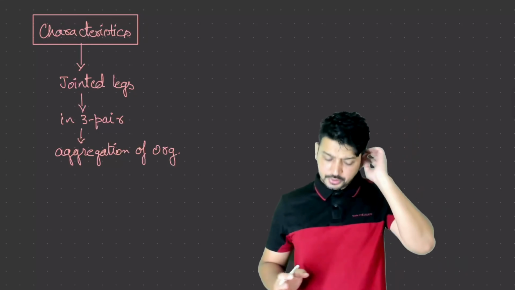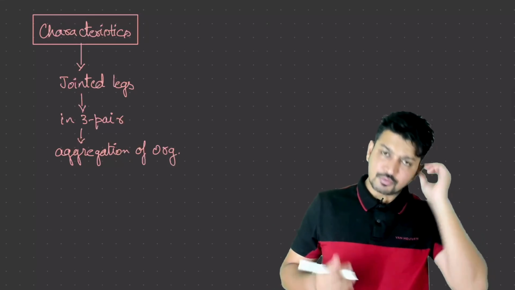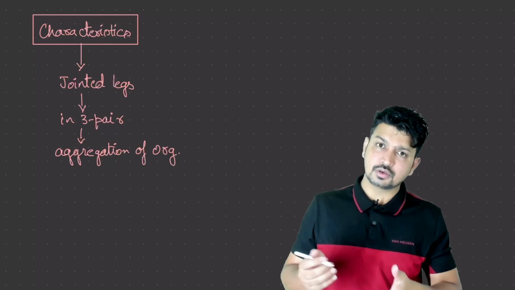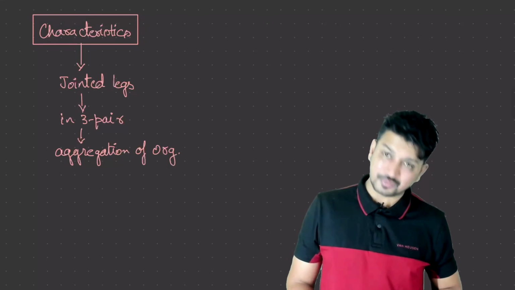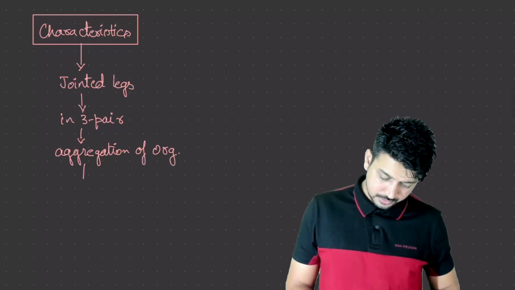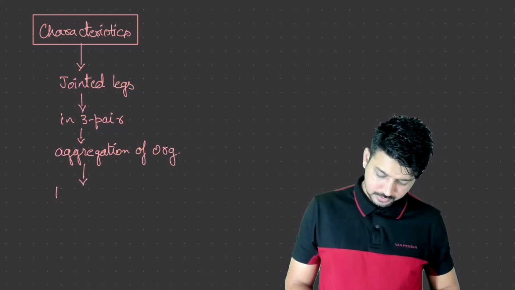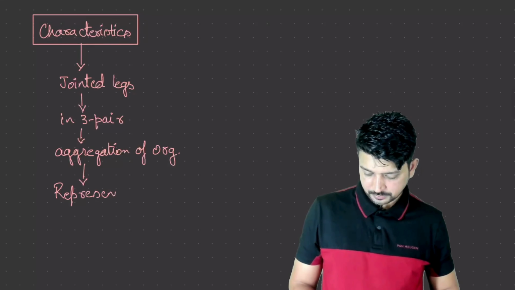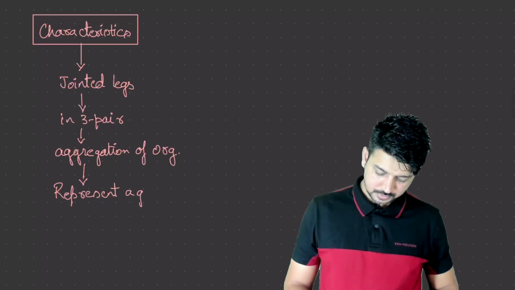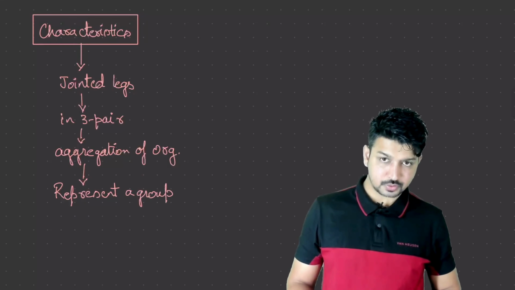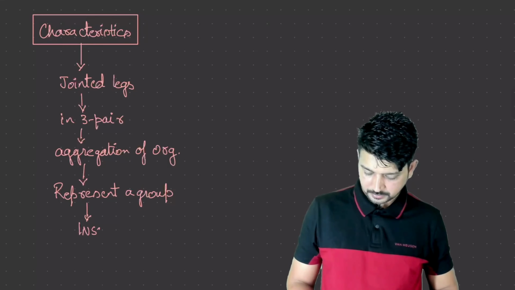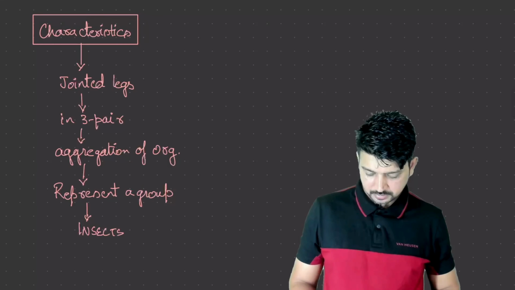We are going to do the aggregation of organisms and make a single group. All these organisms represent a single group which is called the insects, right? Or we can say Arthropoda represents a group. All these things are written in your NCERT. Very important.